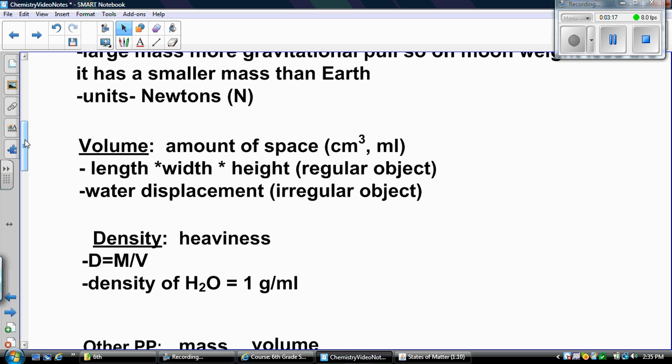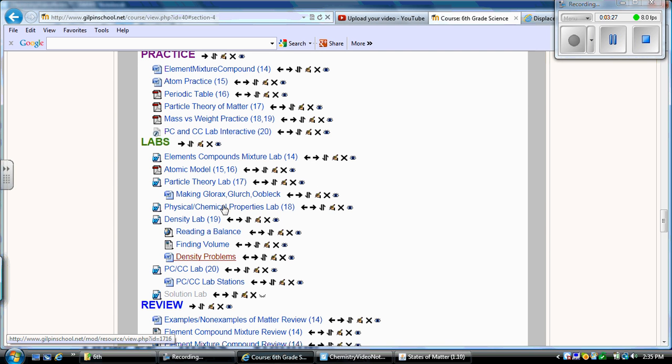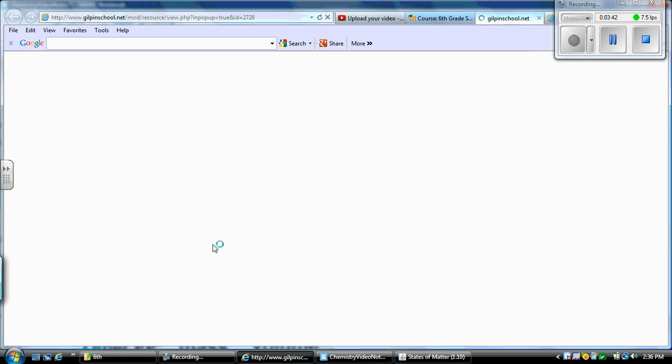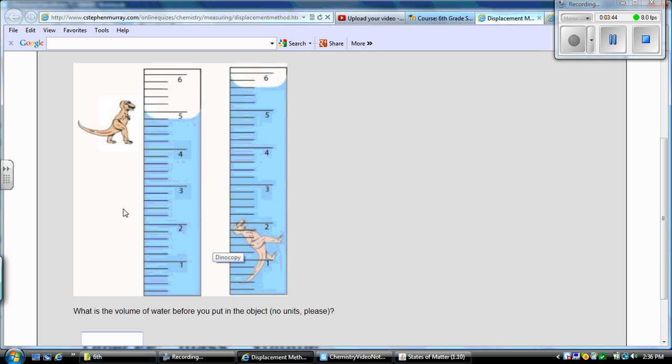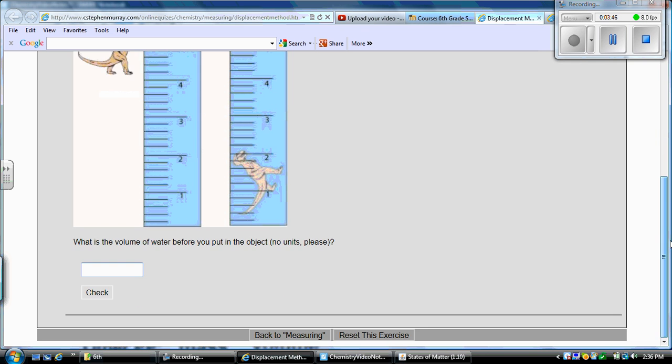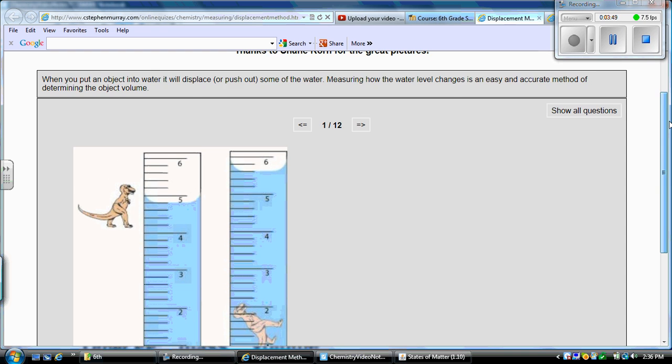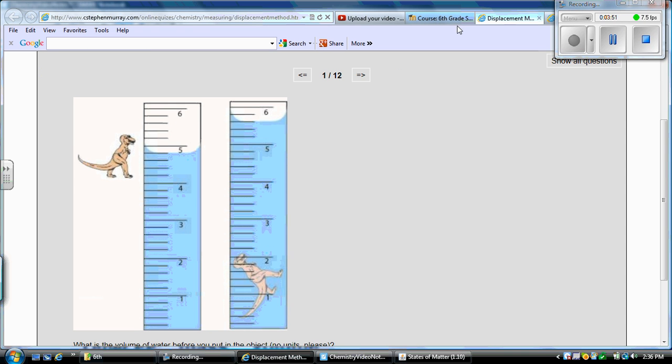When you do the lab, there's a whole tutorial, which I will show you in just a second, on how to find water displacement. When you do your lab on density, we will have two labs for this set of notes. The first lab is the physical and chemical properties lab. The second lab will be your density lab. To help you understand how to do water displacement, you'll go under density lab, how to find volume using water displacement. This is a little tutorial that'll show you how to find volume using water displacement.